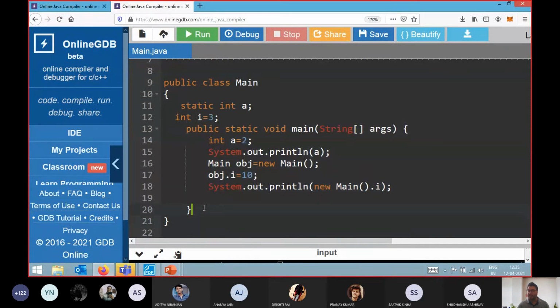This means that after this, if I use the value of a, which value should it print? If I write system.out.println, should it print the value of the static a, or your local variable?